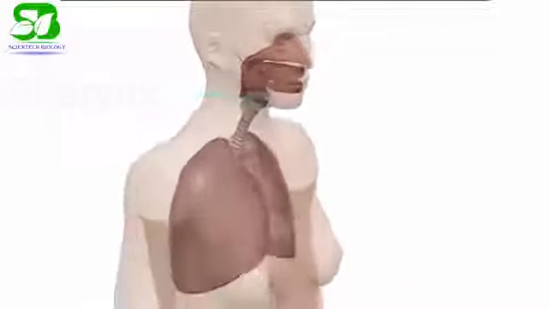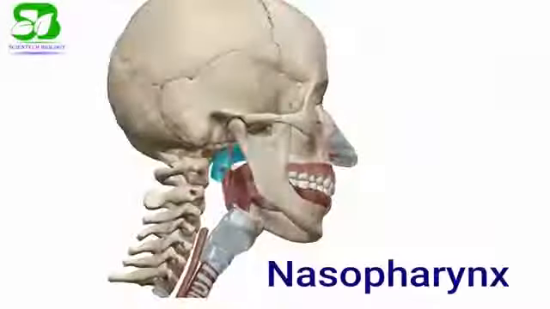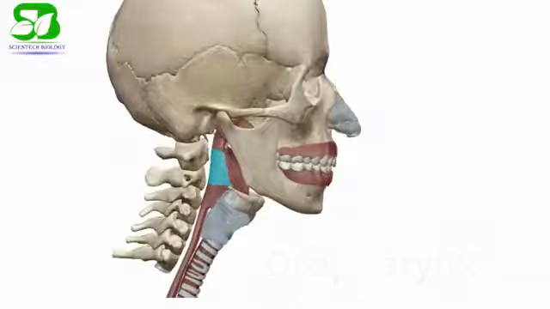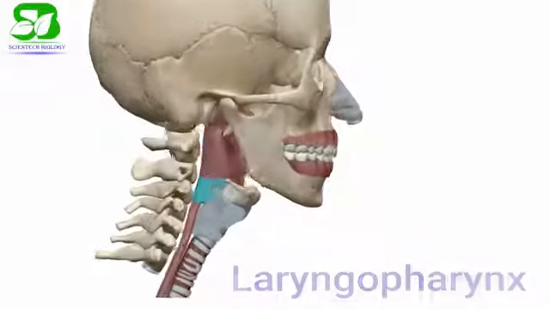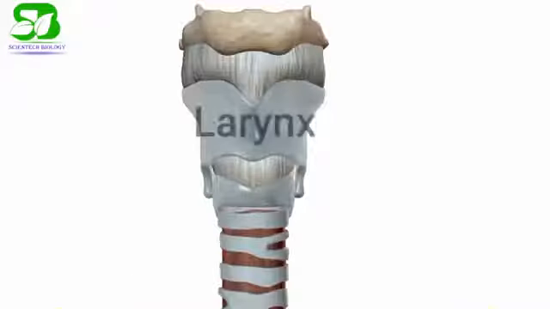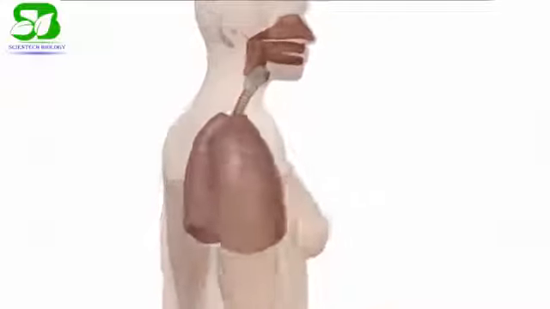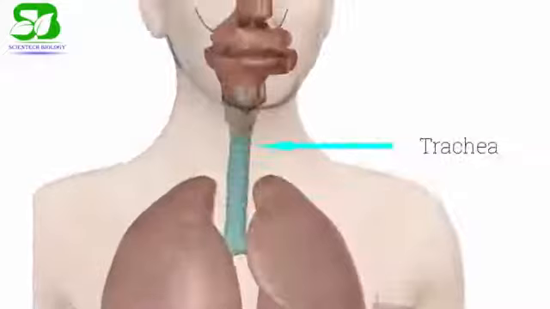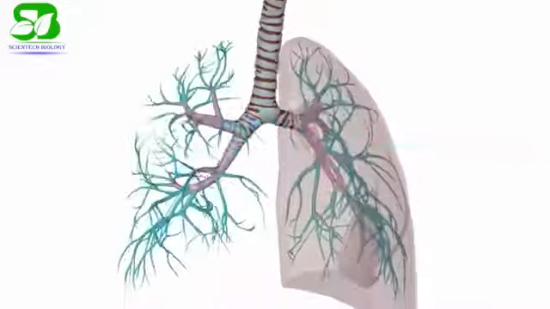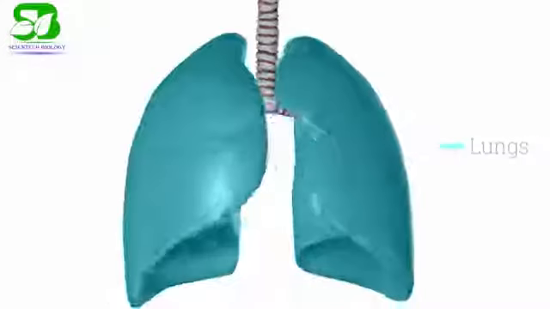The pharynx consists of 3 regions: nasopharynx, oropharynx and laryngopharynx. The larynx is an organ of complex structure that serves a dual function, as an air canal to the lung and as the organ of phonation. The skeletal framework of the larynx consists of cartilages connected by membranes. The lower respiratory system consists of the trachea, bronchi, bronchioles and lungs.